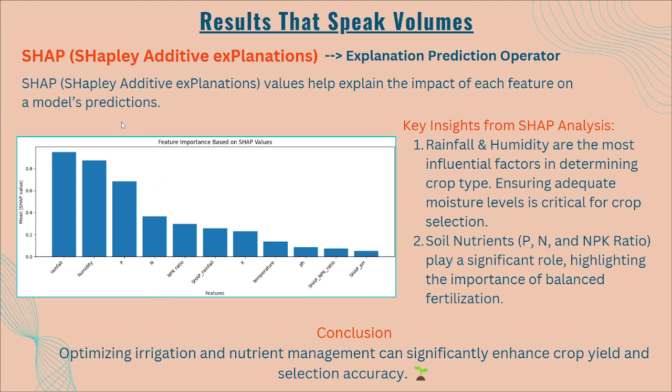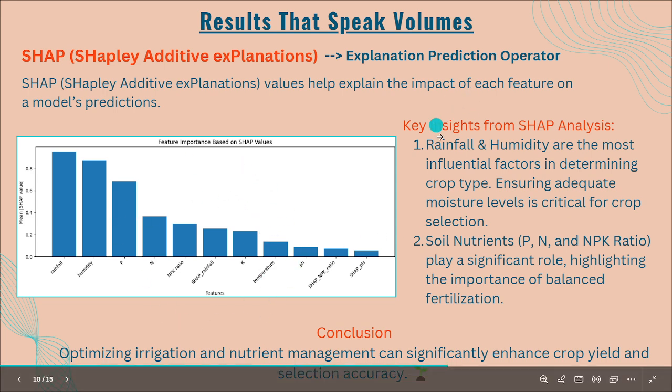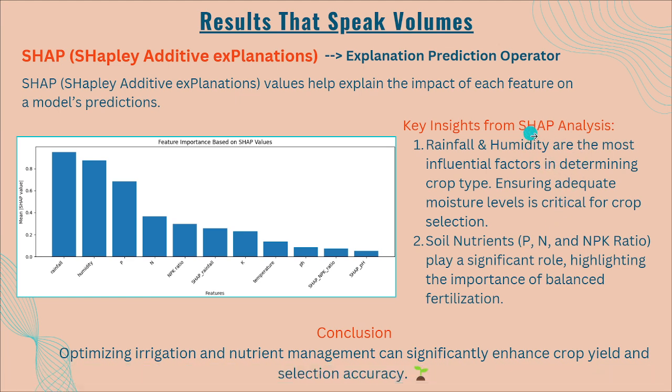As I have already told, AI Studio gives us a feature like SHAP values. We calculate these values, which help us explain the impact of each feature on the model's prediction. I used this on my data set, and the key insight from the SHAP analysis is that rainfall and humidity are the most influential factors in determining the crop type, ensuring adequate moisture levels is critical for crop selection.